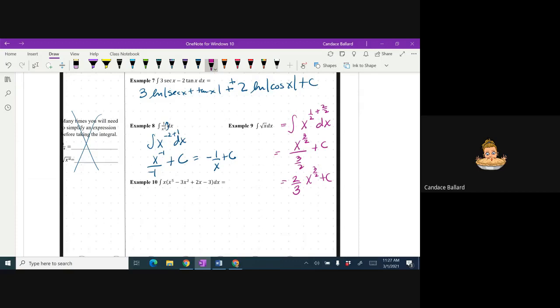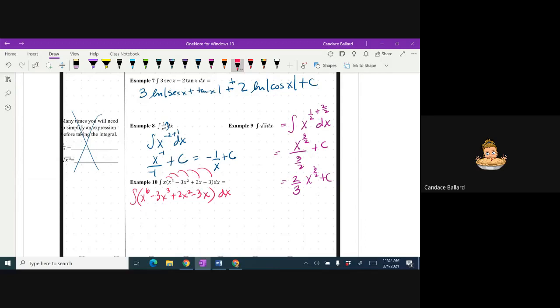Sometimes before we integrate, it's necessary to do some algebra first. So I'm going to start by distributing that in. So I'd have x to the 6th minus 3x cubed, plus 2x squared minus 3x dx.